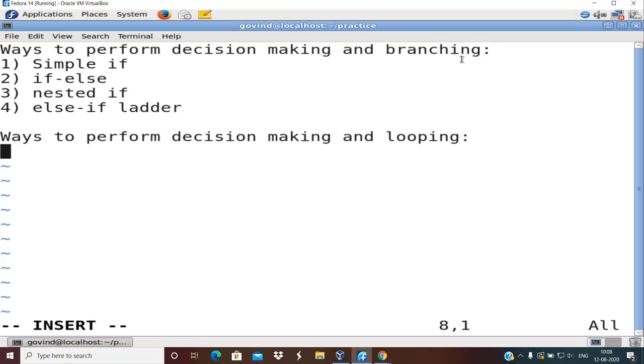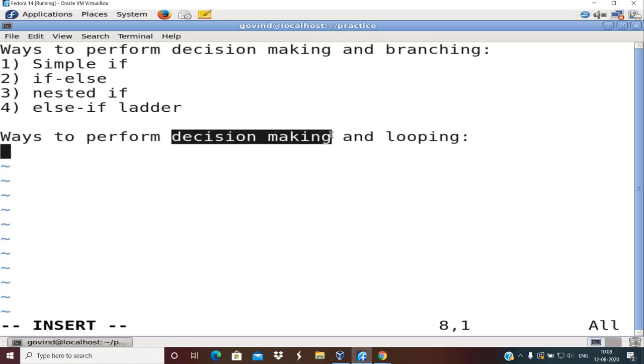There we checked whether that number is divisible by 2, and if the remainder is 0 we took the branch of deciding that the number is even, else we decided that the number is odd. So this is called branching. That num mod 2 is called decision making, and printing whether a number is even or odd is called branching.